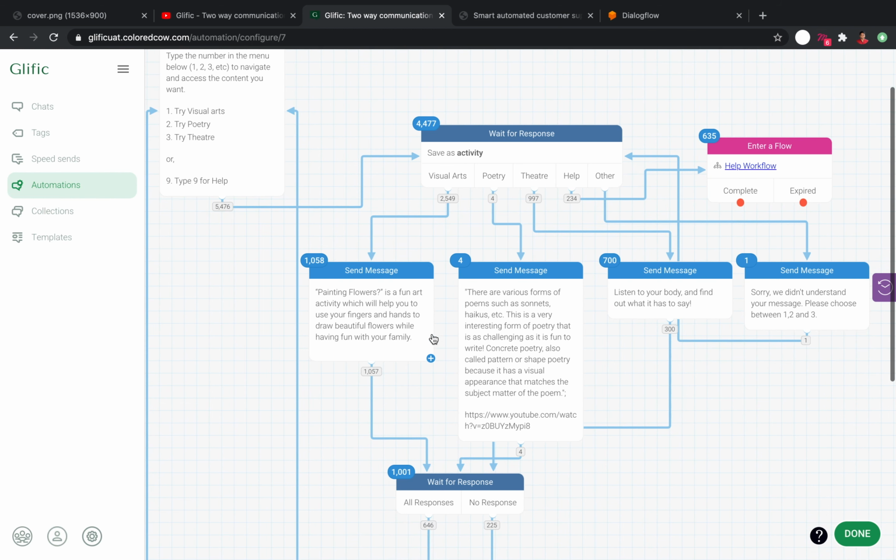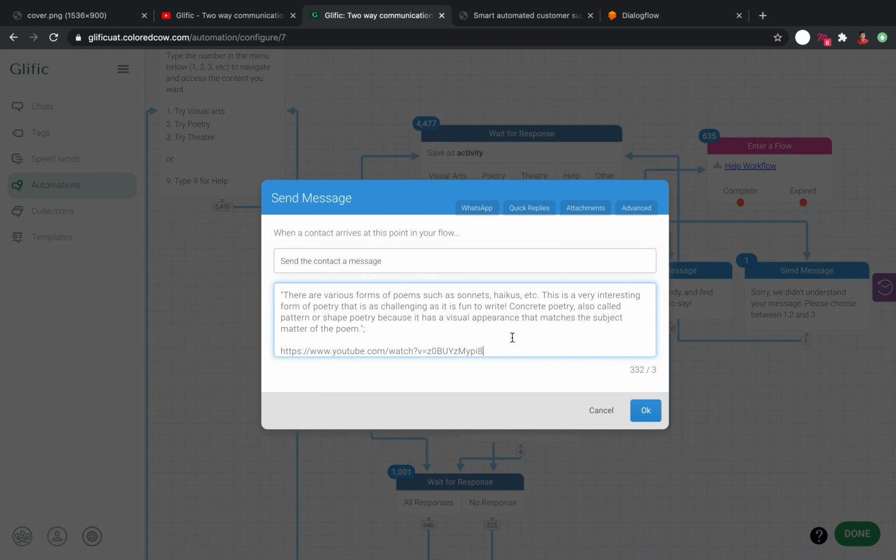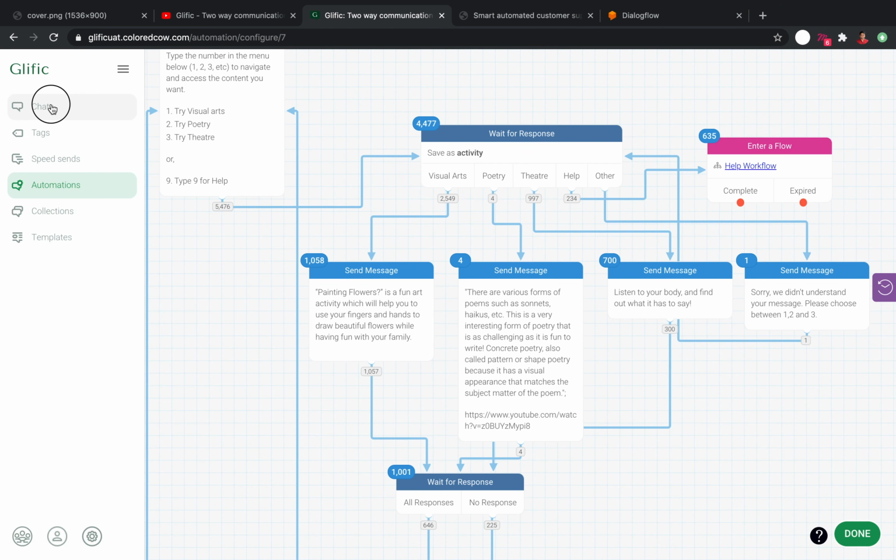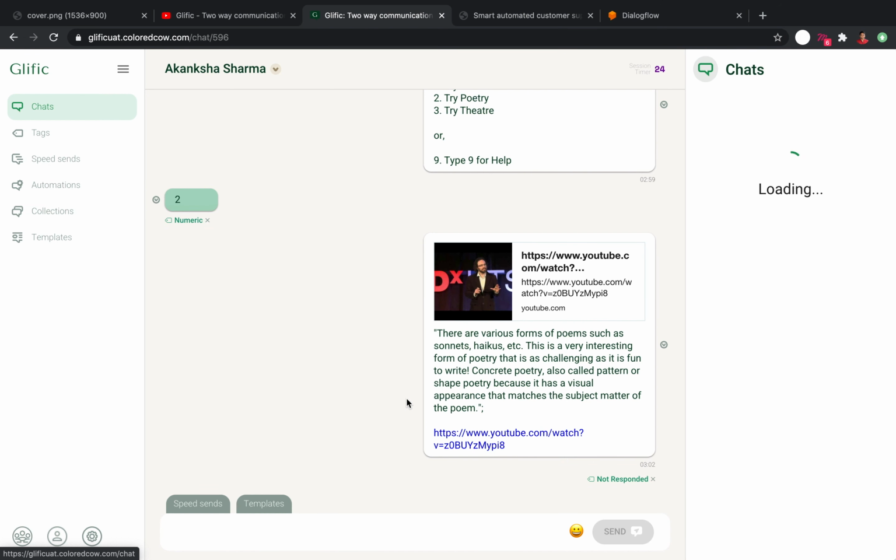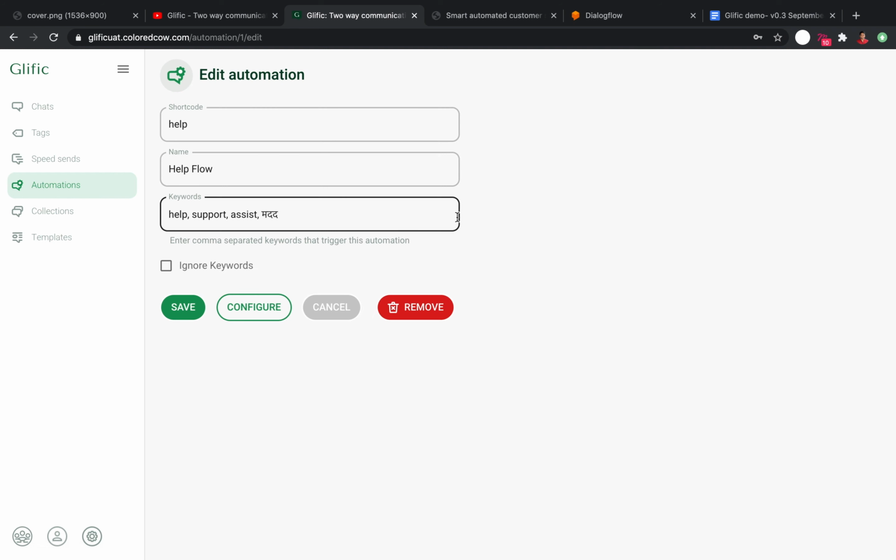You can also see the messages people sent for each option, and you can also send rich media such as images and video links in the messages. Also now, more than one keyword can be configured to trigger a flow, such as help, support, assist, or madad, will trigger the help automation.